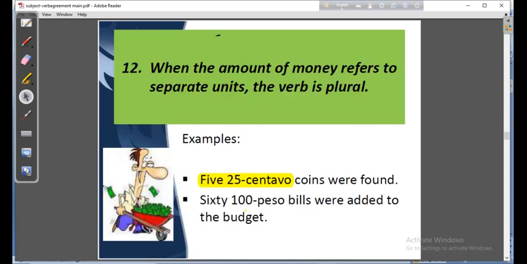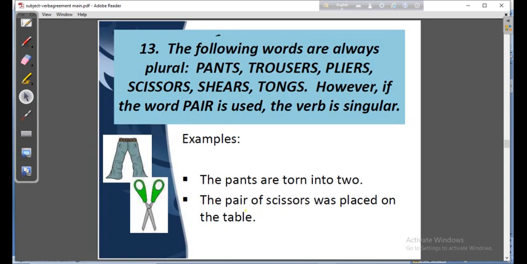Okay, dear students, this is also one of the most important rules I will discuss today. The following words are always plural: pants, trousers, pliers, scissors, shears, tongs. These are actually pairs.